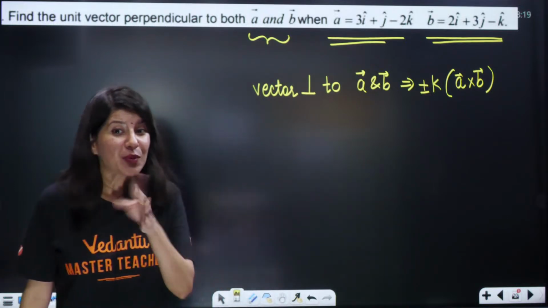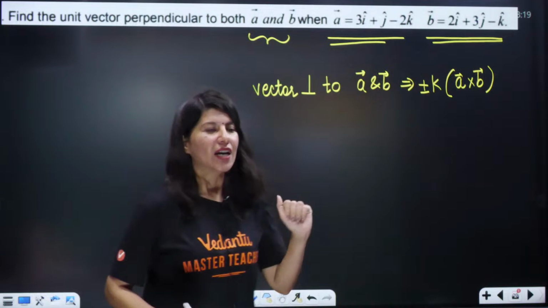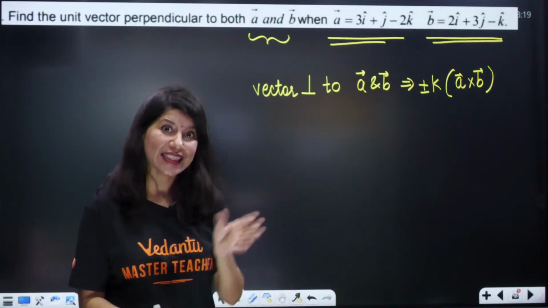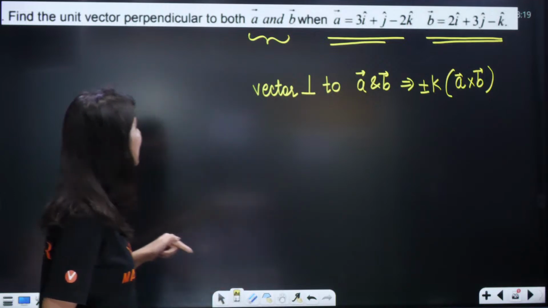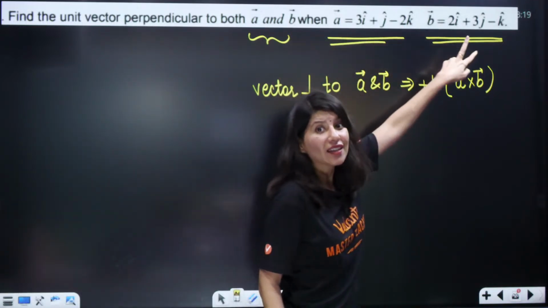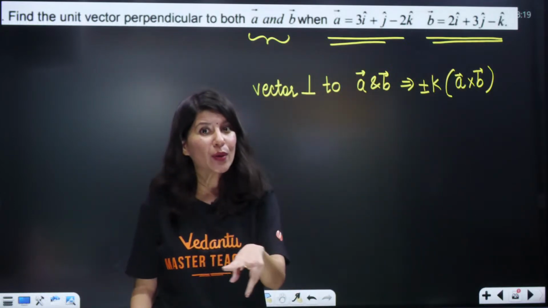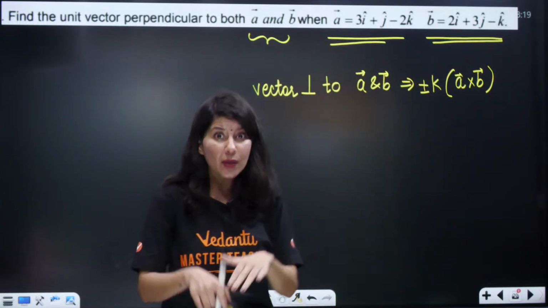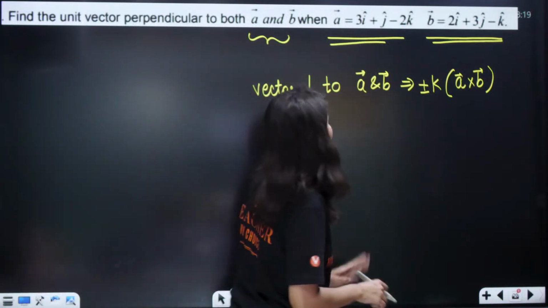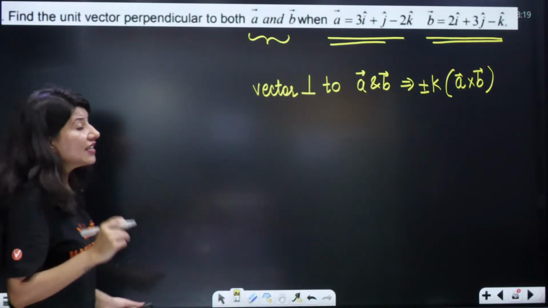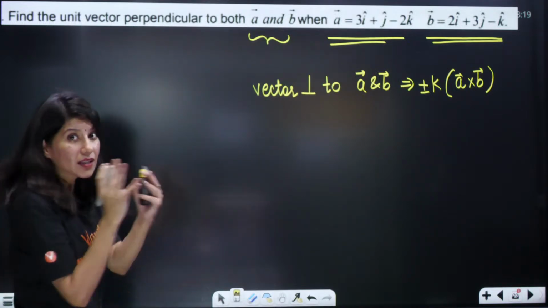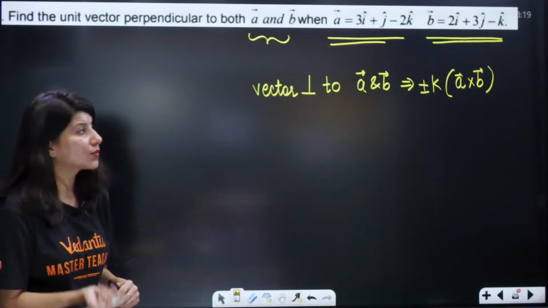No. Mandar, you are doing a different thing. So what you are saying is the condition for two vectors to be perpendicular. In that case, dot product should be 0. But what they are saying is there is a third vector which is perpendicular to this and this both. This is a different thing. What you are saying is the condition of both vectors being perpendicular to each other. So here there is a third vector which is perpendicular to this. So now if you find out the cross product of A and B, you will get the third vector which is perpendicular to A as well as B.